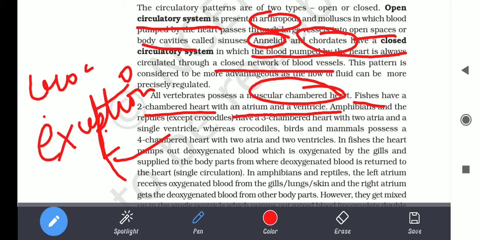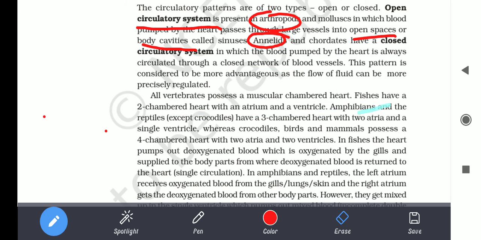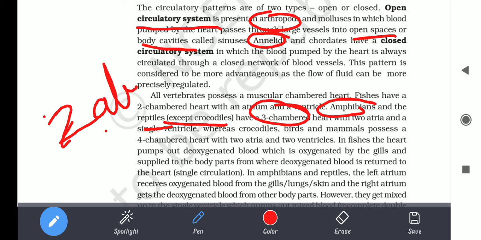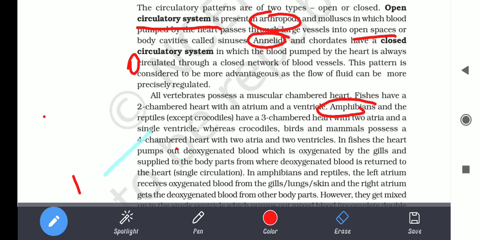Crocodile comes under the category of reptiles, but it is not three-chambered, it is four-chambered. It is written that amphibians and reptiles except crocodile have a three-chambered heart with two atria and one ventricle.